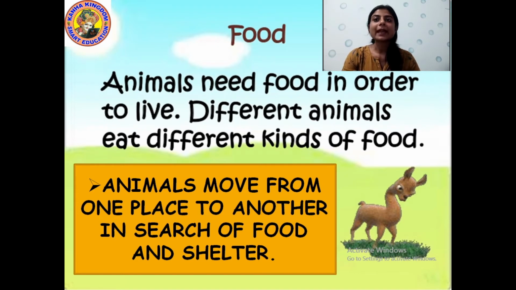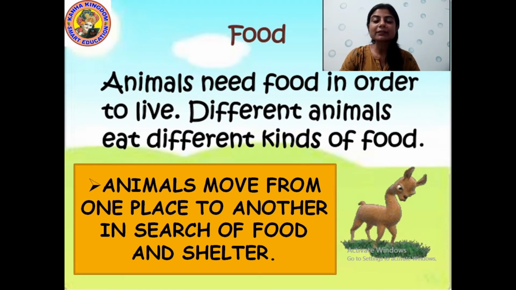Then different animals eat different kinds of food. As I told you, there are different types of animals in the world and they eat different types of food. You will find many different types of animals around us. Yes or no? So different animals have different food, different eating habits. Then animals move from one place to another in search of food and shelter.